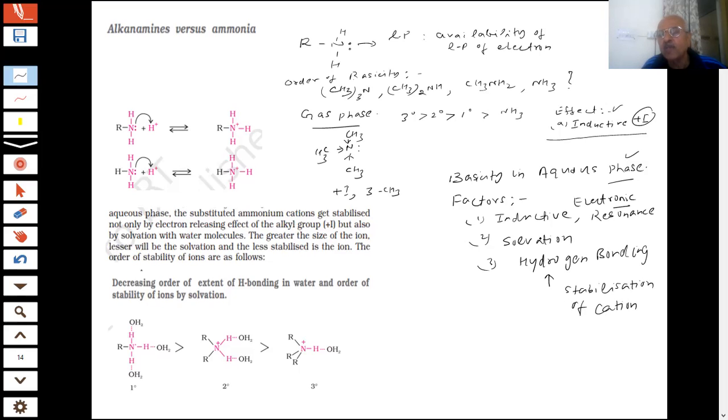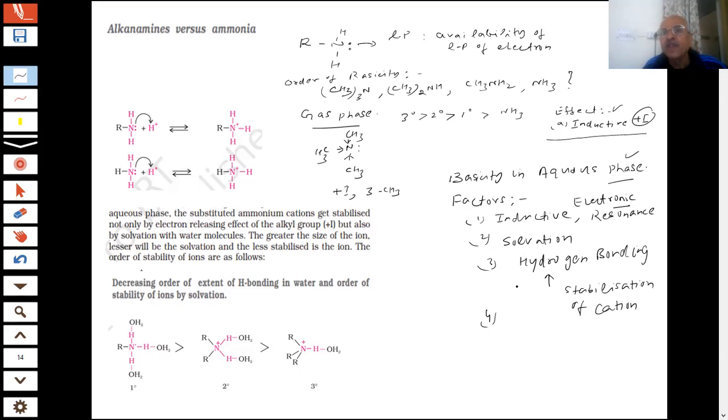So the two things work in reverse orders. One was increasing, the other was decreasing the basicity. The result is the sum of these factors, so it becomes complicated for the higher amines.